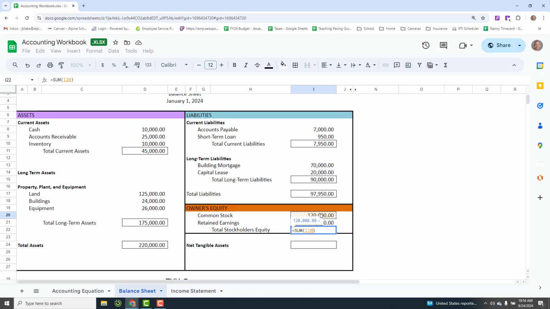All right, let's go add up our total stockholders' equity. So we're adding up our common stock plus our retained earnings, and we have 122,000. So remember that this number plus this number should be the same as this number. Well, let's put in the math and see if it works.